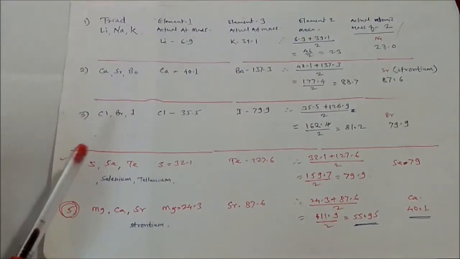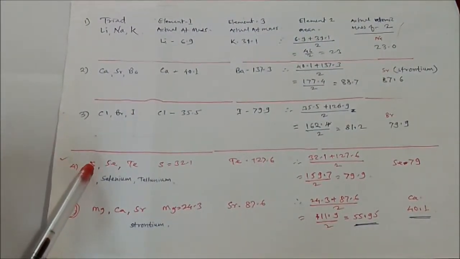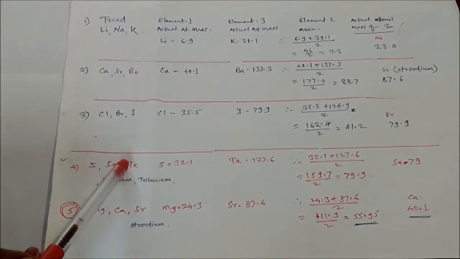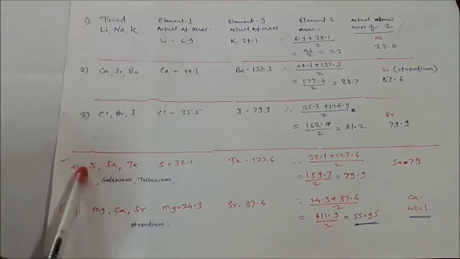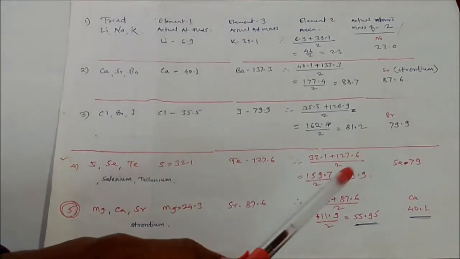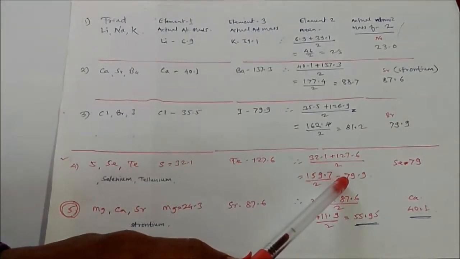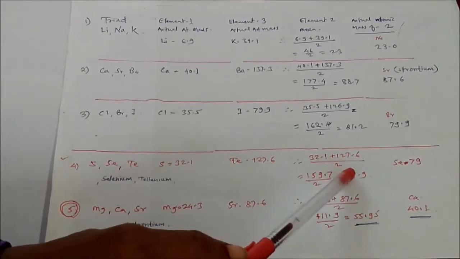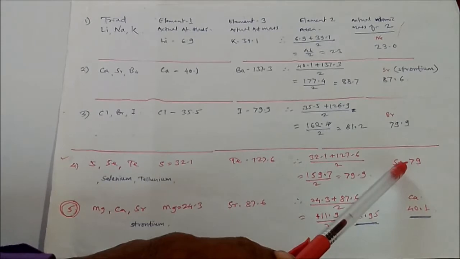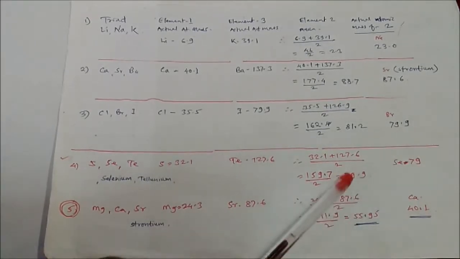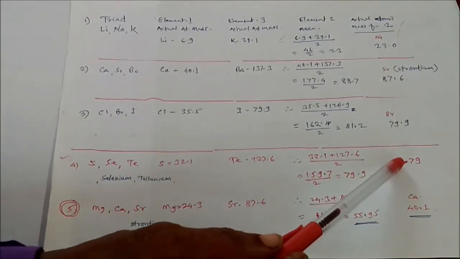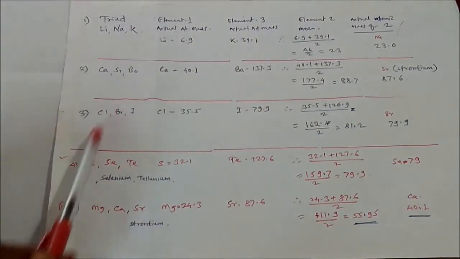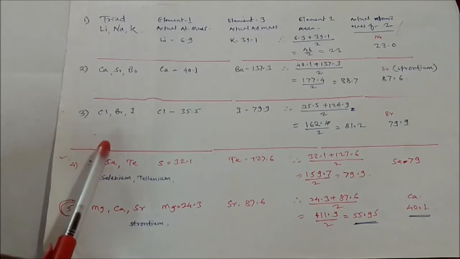Now, as we view the fourth example, it is sulfur, selenium and tellurium. In this case the average atomic mass is nearly equal to 79.9. The actual mass is 79, so it is nearly equal to this 79. And so he successfully gave these four triads.